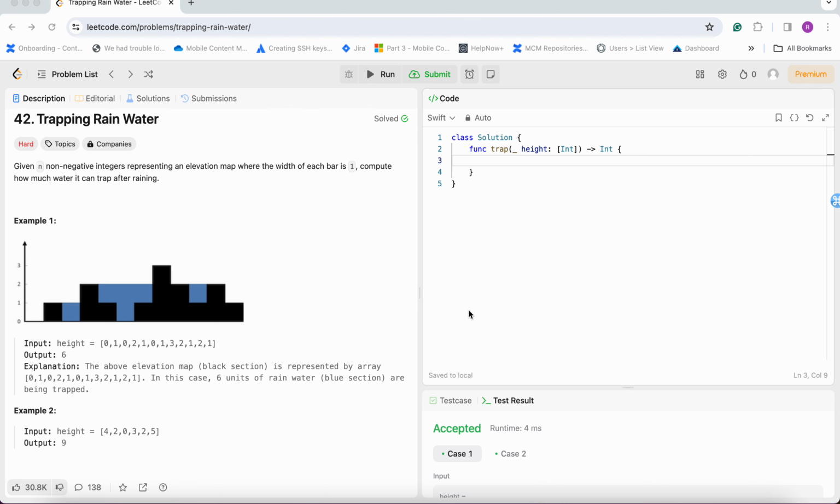Hi friends, today we'll solve a problem. The problem name is Trapping Rain Water. The problem number is 42. It is a LeetCode problem.